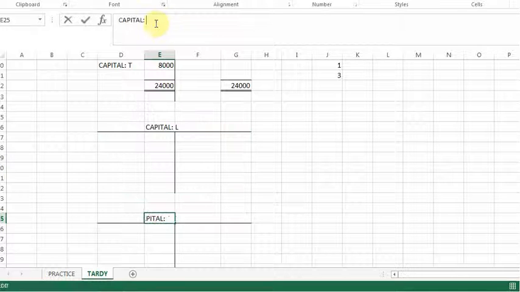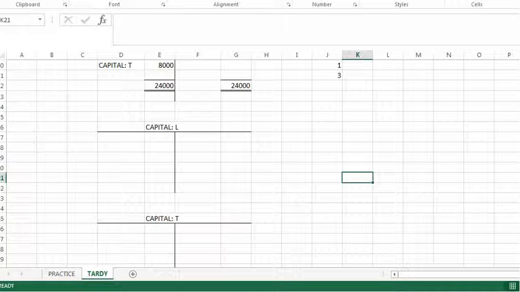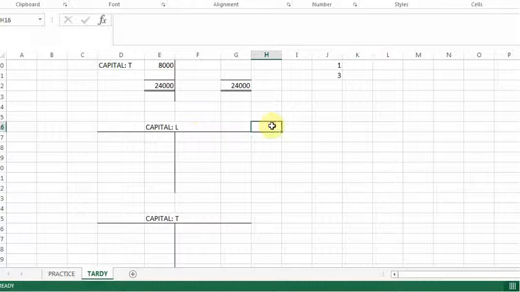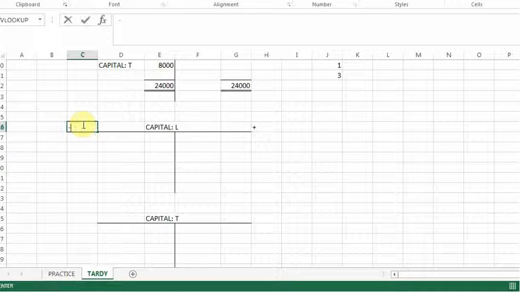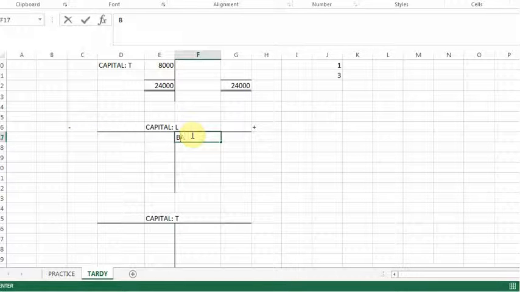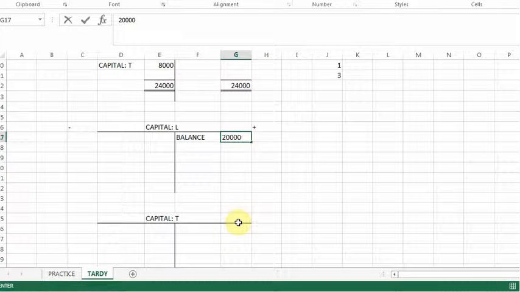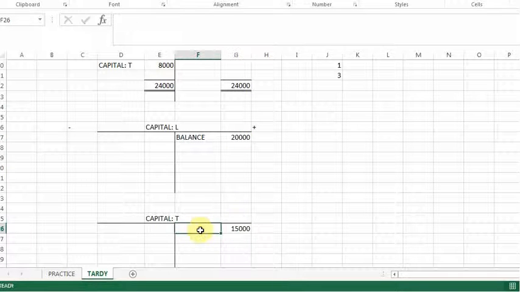So please remember that you need to start with the balance. And they have given us the balance. Again, the capital accounts will increase on the credit side, and decrease on the debit side. So for the balance, they have told us in the trial balance that Lateness has capital of 20,000 and that Tardy has capital of 15,000.